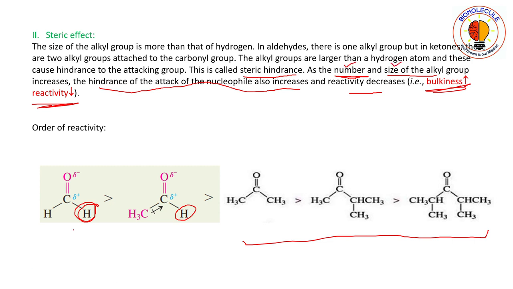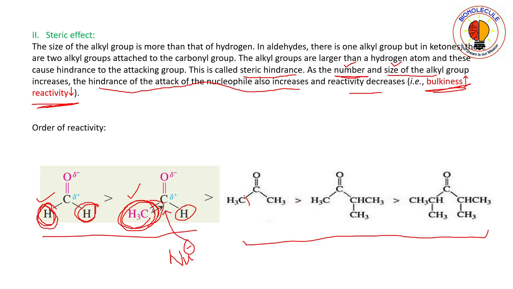If we consider these two aldehydes, both contain one hydrogen atom, but formaldehyde contains another hydrogen atom, whereas acetaldehyde contains a methyl group, that is an alkyl substituent. The methyl group is larger in size than a hydrogen atom, so it will have some steric effect on the nucleophile while approaching the electrophilic carbon atom.